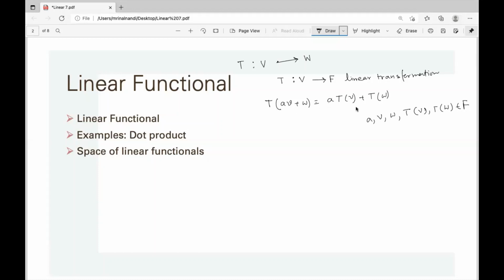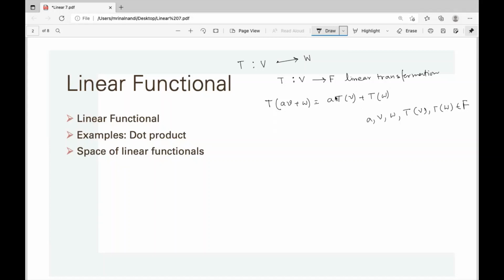Now here we know for a linear transformation, a into T(v), T(v) is a vector, we can think of it as a vector as well as a scalar. Now a into T(v), if T(v) is considered as a vector, then a into T(v) is just a scalar multiplication, scalar into vector. But T(v) itself is a scalar, so a into T(v) is again a scalar multiplication, scalar into scalar.